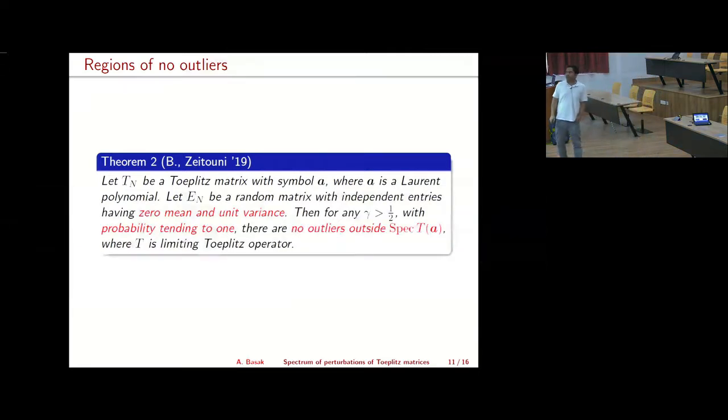So what do I mean by that? In these particular three examples, as I said, you can view T_n as an n by n truncation of an infinite Toeplitz operator. So our T is that infinite Toeplitz operator that comes out naturally from this T_n. So what it says is that with probability tending to 1, there are no outliers outside the spectrum of the limiting Toeplitz operator.